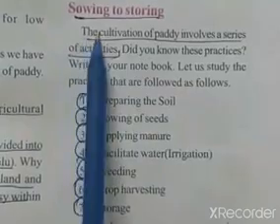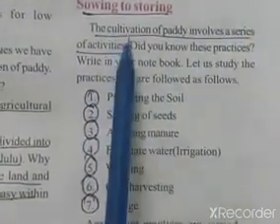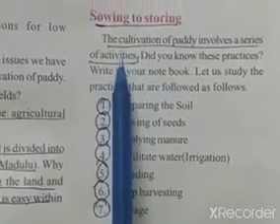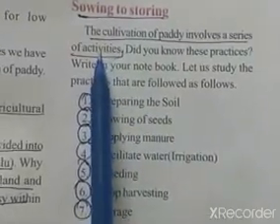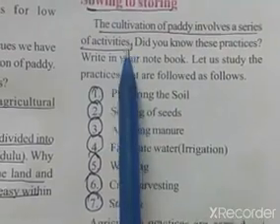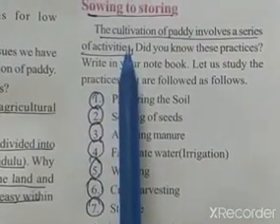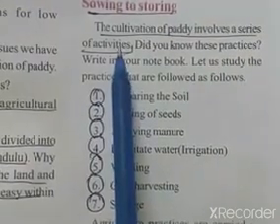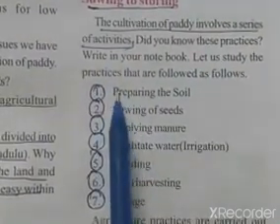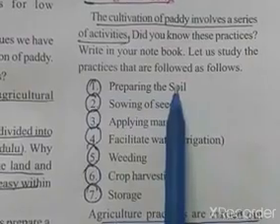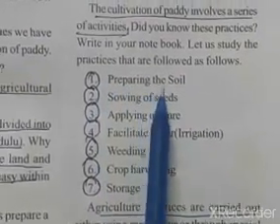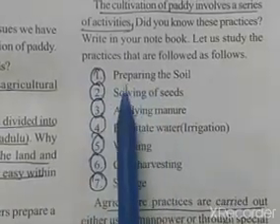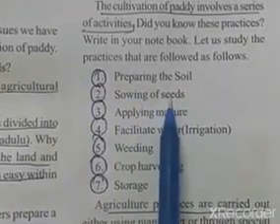See another topic, sowing to storing. The cultivation of paddy involves a series of activities. Generally 7 activities are there. If you follow these 7 activities, you can get a good yield in the paddy. Let us see those activities. First one, preparing the soil. First, we have to prepare the soil for the cultivation. Next, after preparing the soil, we need to sow the seeds.